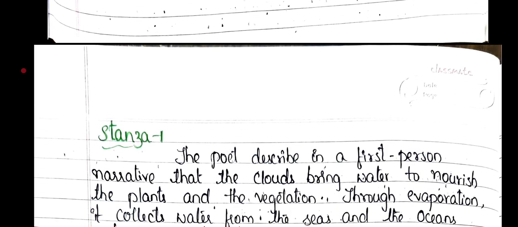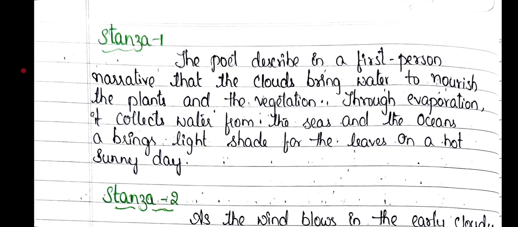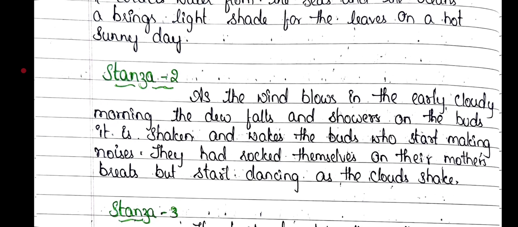Next. Now let us see the summary for the poem The Cloud. Summary stanza-wise. First stanza. The poet describes in a first person narrative that the clouds bring water to nourish the plants and the vegetation. Through evaporation, it collects water from the seas and the oceans and brings light shade for the leaves on a hot sunny day.